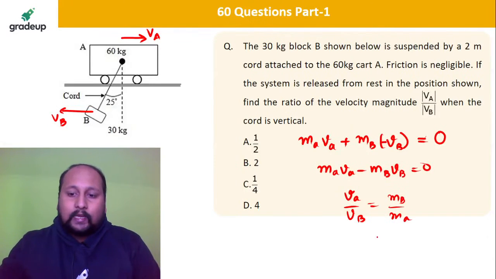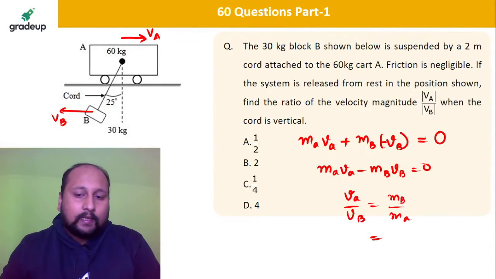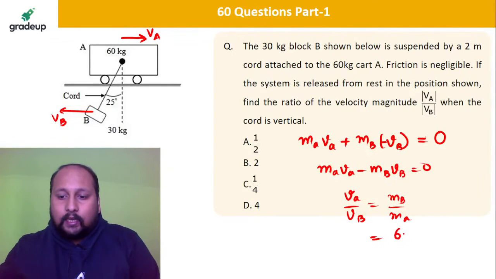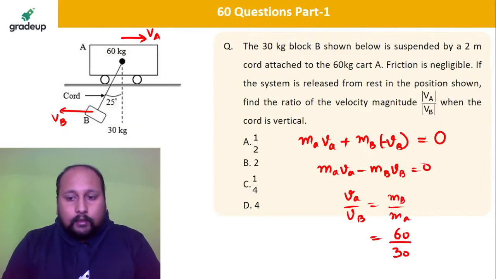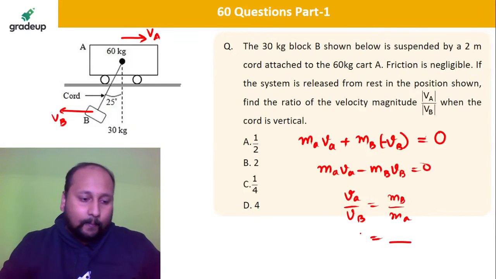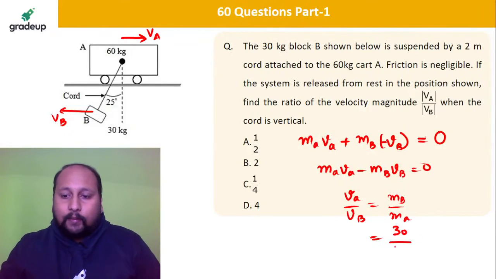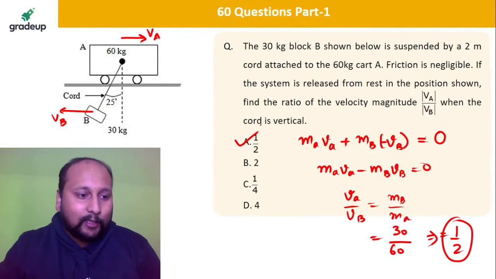Tell me what is the correct answer for this. Option A, B, C or D. MA is 60. So this is 60 by 30. Fine, 60 by 30. MB is, okay, MB is 30, not 60. 30 by 60, that is equal to 1 by 2, not B. Please cross check the answer. That will be option A.